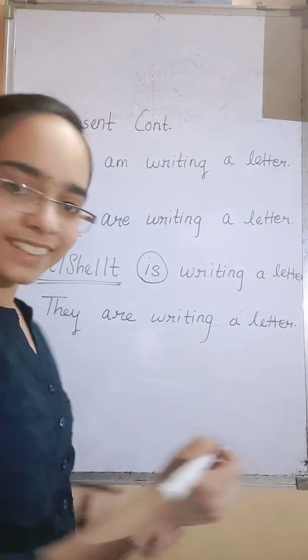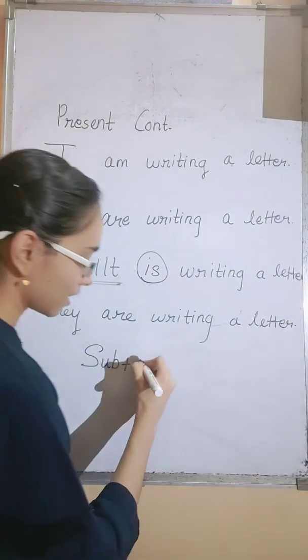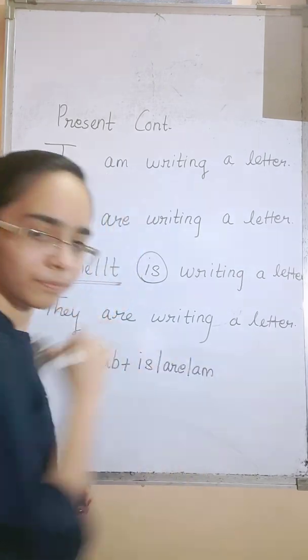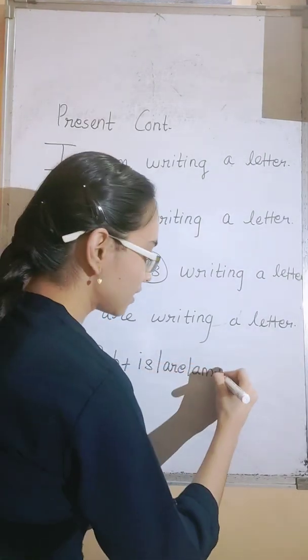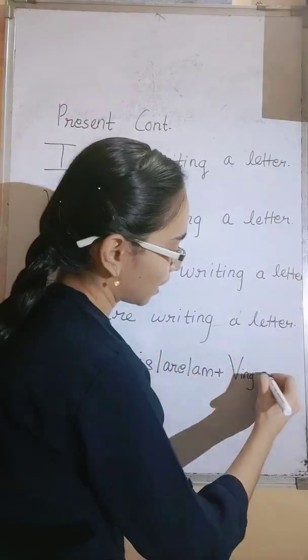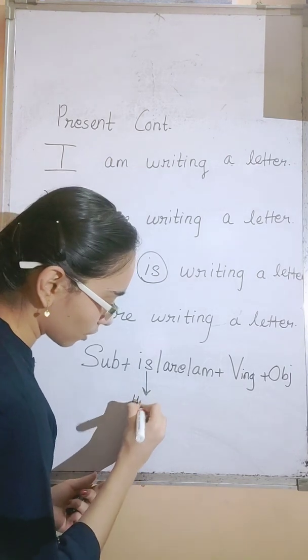Got it? So how would be the sentence formation? Subject plus is or are or am plus verb in its ing form plus object.